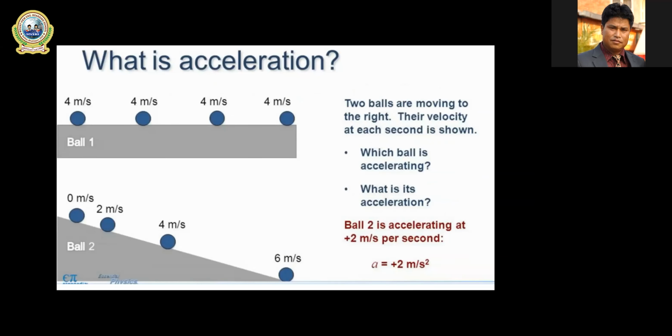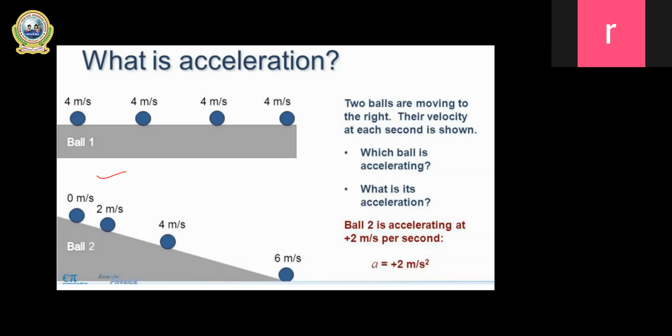In the above figure, when ball 1 is in motion, initially it had 4 meter per second velocity, and after some seconds it has another velocity, which is also 4 meter per second.